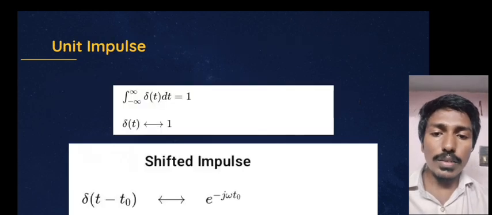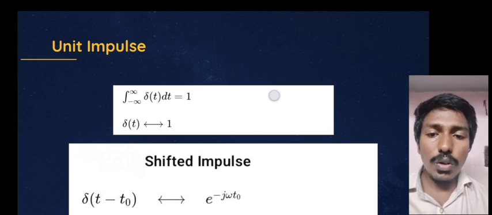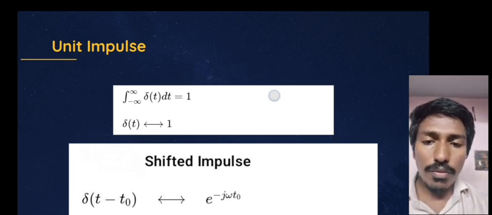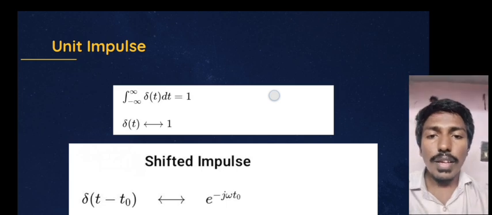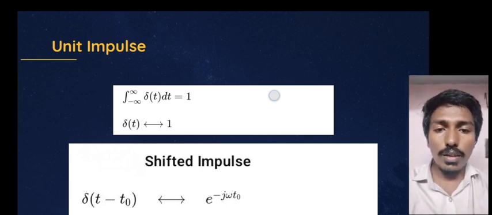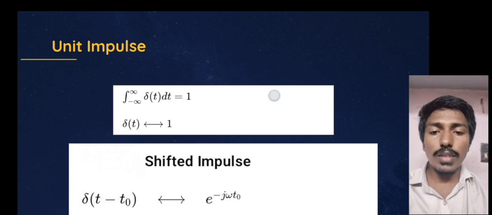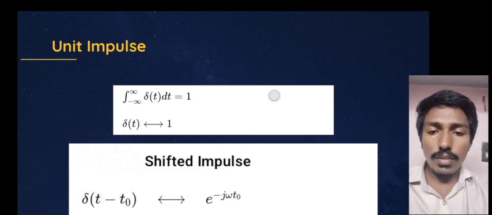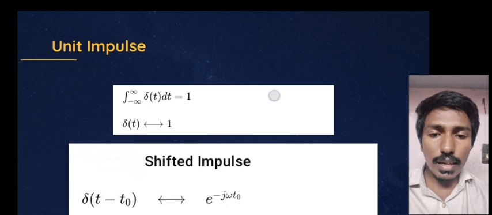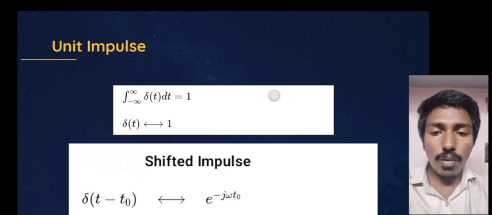So unit impulse is equal to the integral from minus infinity to infinity of del of t dt, which is equal to 1. The Fourier transform of del of t is 1. For the shifted impulse, we can get it by Fourier transform analysis using that mathematical analysis. So del of t minus t naught tends to e power minus j omega t naught.